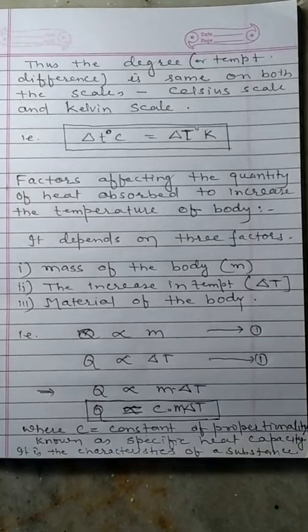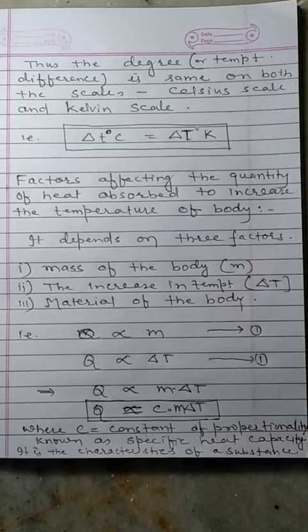And third, the material of the body. If we take two identical balls having mass 1 kg and 1 kg, but made of different materials, one of iron and the other of copper, and we heat them such that the rise of temperature of both balls is the same, then you will observe that one gets a smaller heat and one gets a larger heat.